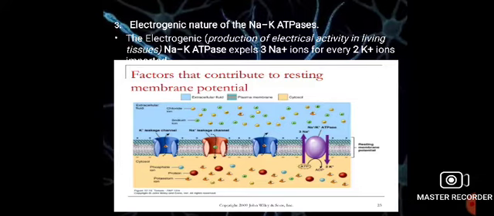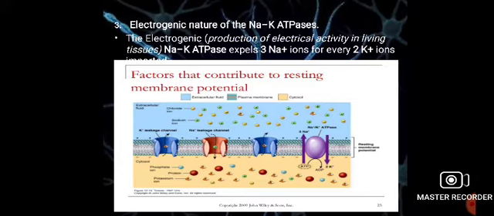Electrogenic means production of electrical activity in living tissues. Here in this diagram we can see all the three factors which are responsible for the resting membrane potential. This is the diagram of the plasma membrane, and the upper region represents the extracellular fluid or non-cytosolic region, and the lowest region represents the cytosolic region.